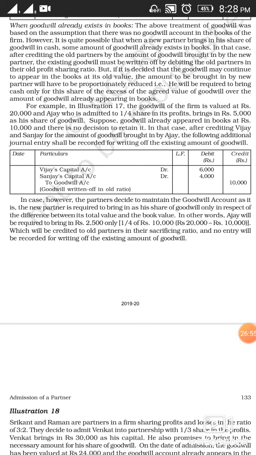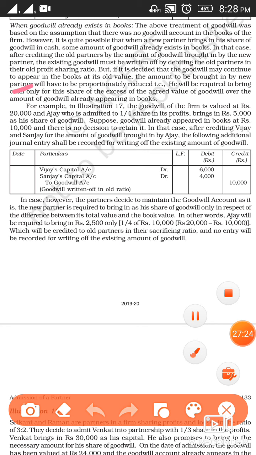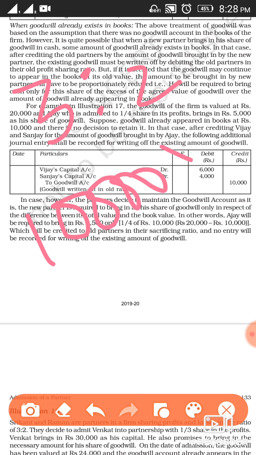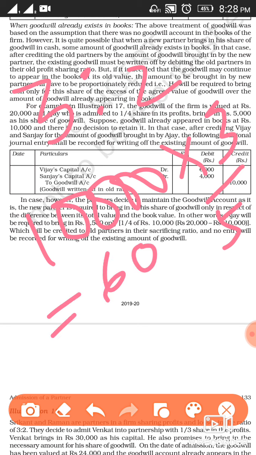So we are going to treat as we have already discussed in illustration 17, but with the additional information that goodwill already appears in the books at rupees 10,000 and the old partners do not want to retain it. Then in that situation, this old goodwill will be distributed or written off among the old partners in their old profit sharing ratio. And the old profit sharing ratio between Vijay and Sanjay is 3:2. So out of 10,000, the old goodwill share of Vijay will be 3/5. So it's coming 6,000.